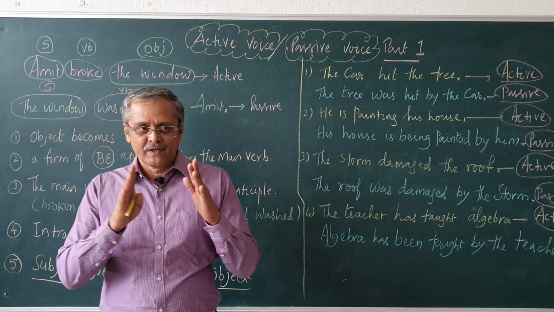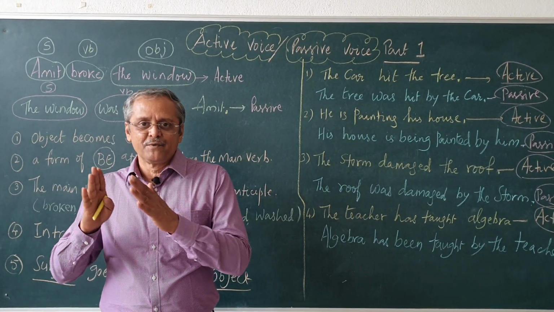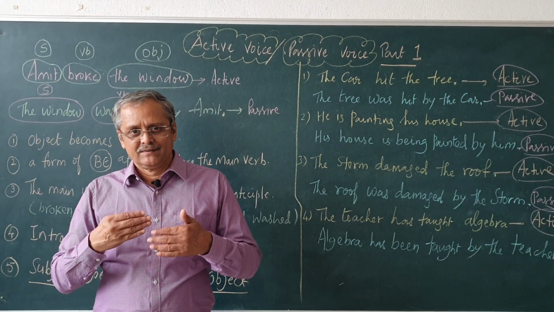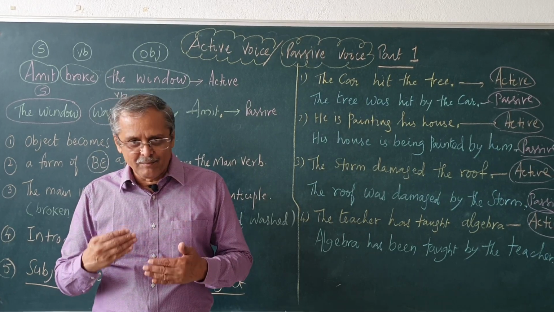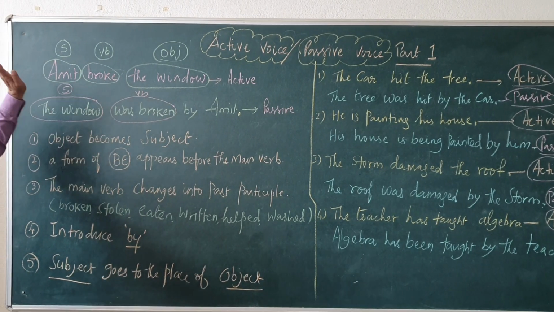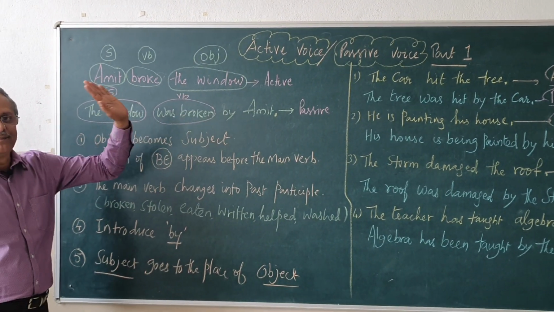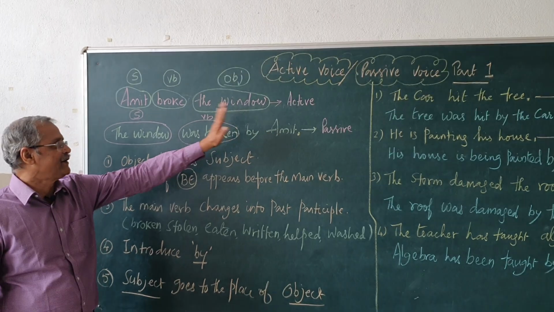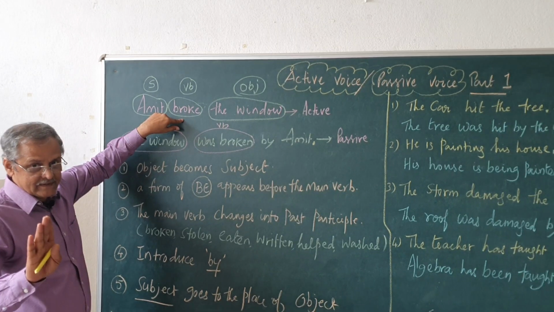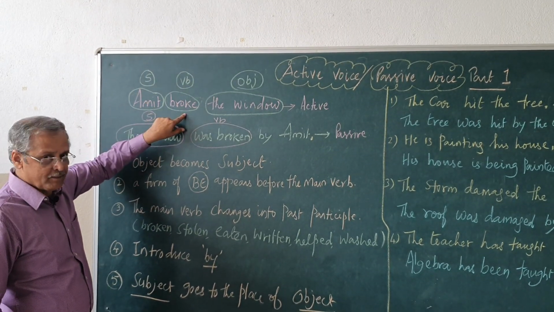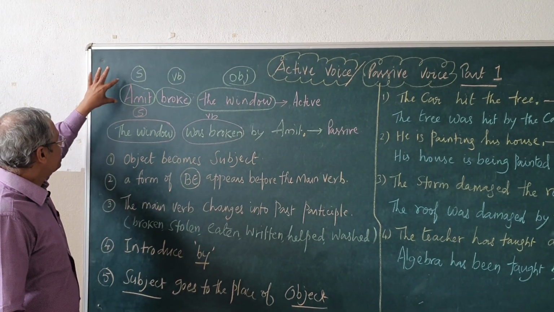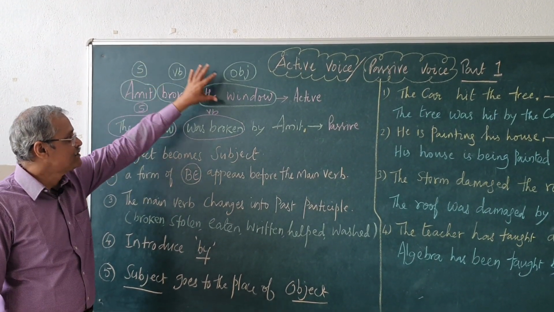So, I will give you some step by step descriptions on the conversion, and then we will go to the intricate and technical part of the usage and grammar of active voice and passive voice. See here, observe this sentence, Amit broke the window. It is called an active voice. It is an active voice sentence where Amit is the subject, broke, simple past tense, is the main verb, the window is the object. So, there are three components here, subject is Amit, verb is broke, object is window.